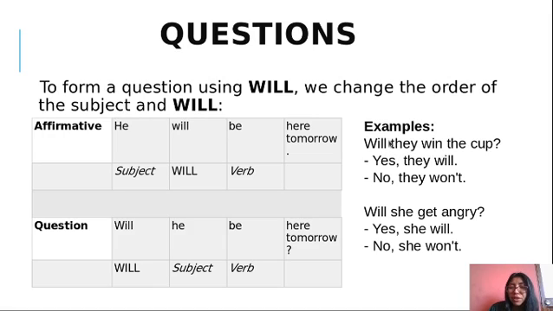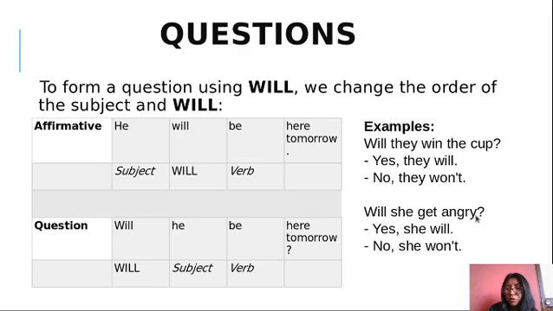Remember, if your question starts with will, you are going to answer with yes or no. Then you are going to use the subject of the sentence. Okay? And in the affirmative answer, you are going to use will. Yes, they will. In negative sentences, you are going to use won't or will not. No, they won't. No, they will not. That is the same.